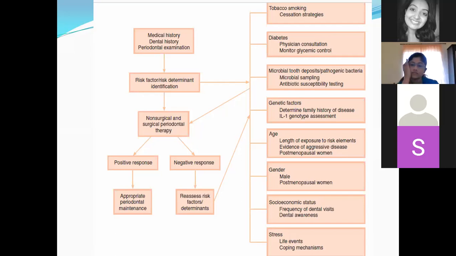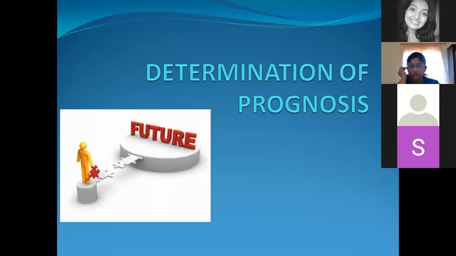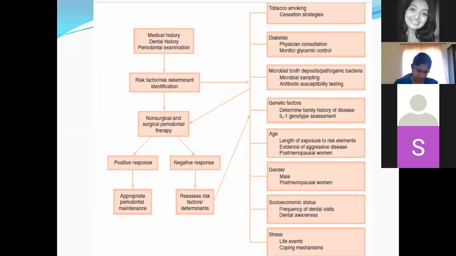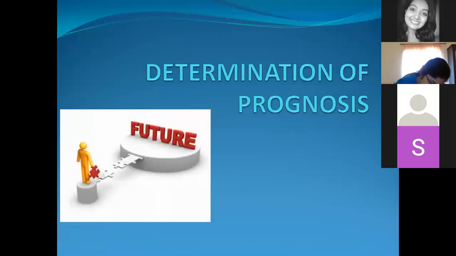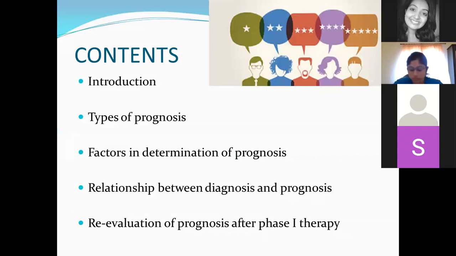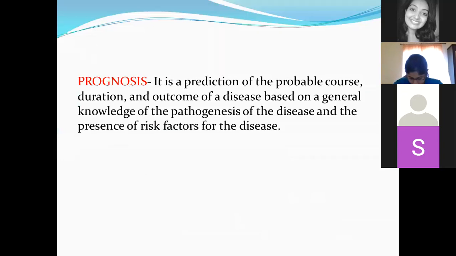Now coming on to the next part. We had identified risk factors. So where does it come in case history? After you have done your examination, medical and dental history, you identify the risk factors at every stage of your case history. Now coming on to determining the prognosis of your particular disease entity or your treatment plan. So where does it fit in?